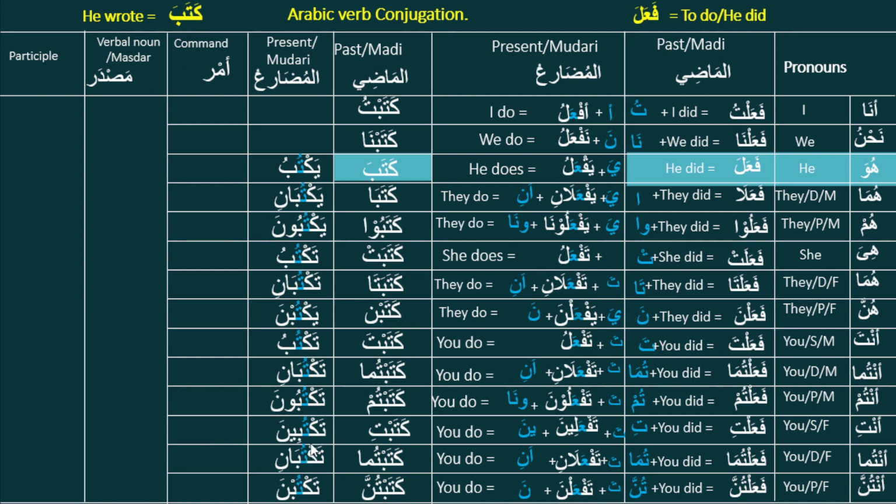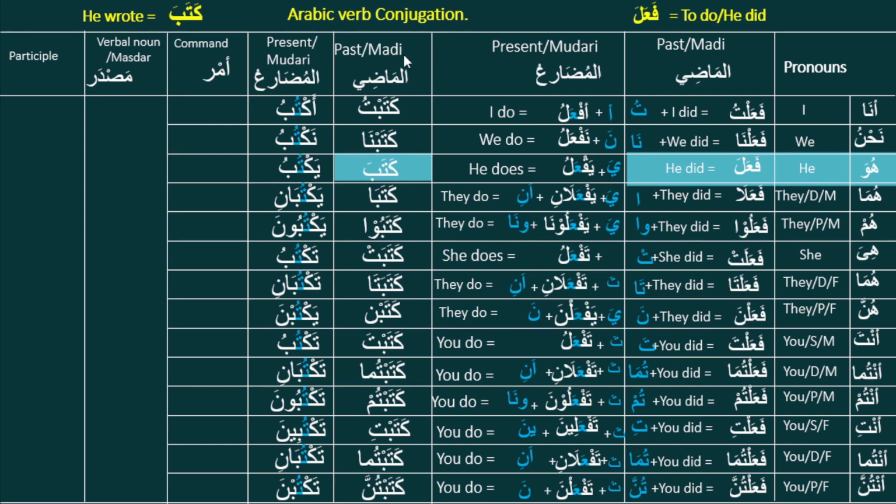So our new verb kataba will be taktubina, taktubani, taktubna. So if we understand this formula, then it is very easy to derive any new verb for all the pronouns. And for kataba, the present tense first person singular and plural will be aktubu, naktubu. The formula we have is af'alu, naf'alu, and here it will be aktubu, naktubu.